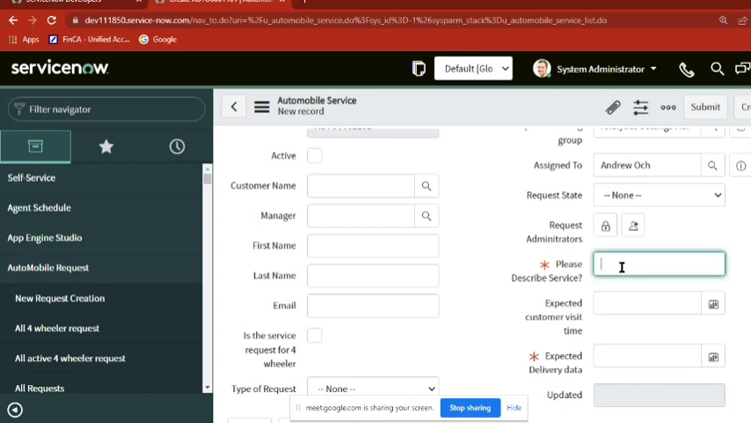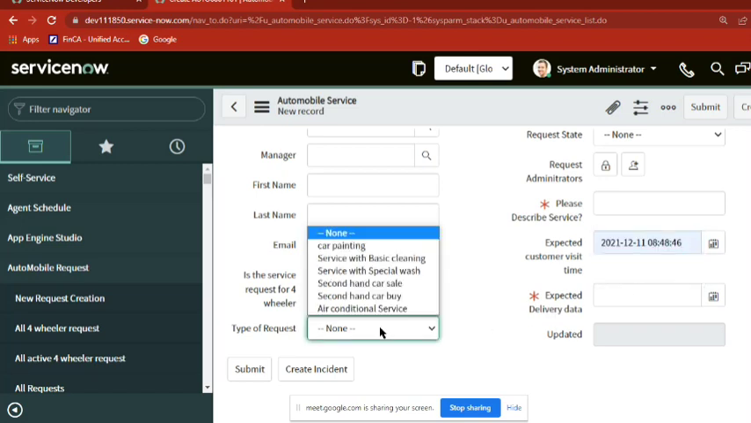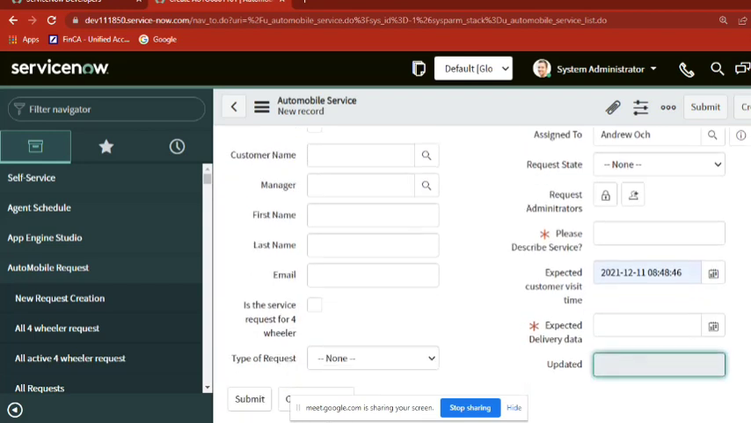If they want to add some description, we can also add it here. Let's say the customer is looking for a new car. Maybe he wants to visit our site, so we also capture the visit date, and if we took some order, we will also take the delivery date, and this is a system generated field. So almost we covered all of them right now.